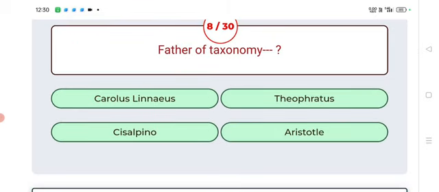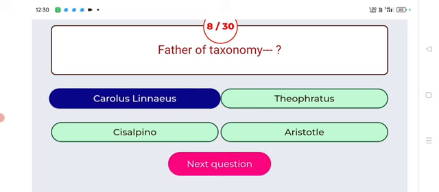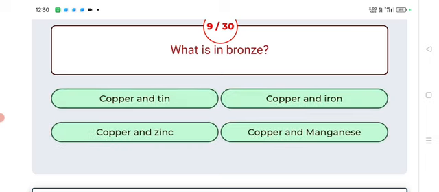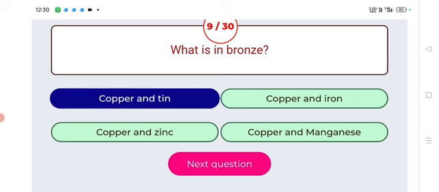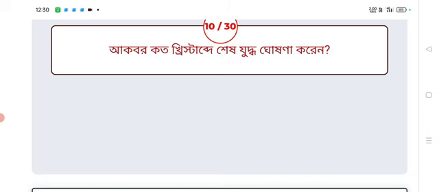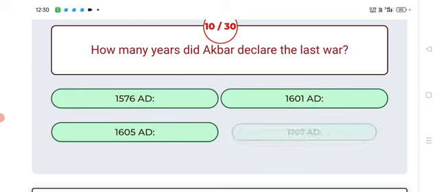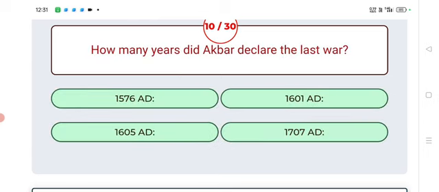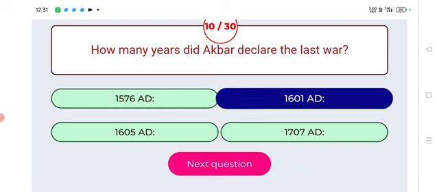Father of taxonomy. Answer: Carolus Linnaeus. Father of taxonomy: Carolus Linnaeus. Next. What is in bronze? Answer: copper and tin. Copper and tin. Next. How many years did Akbar declare the last war? Answer: 1601 AD.